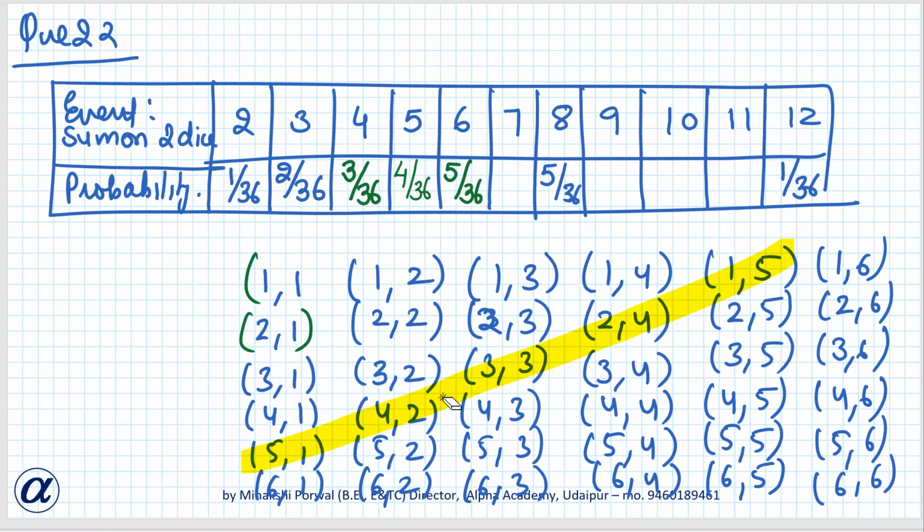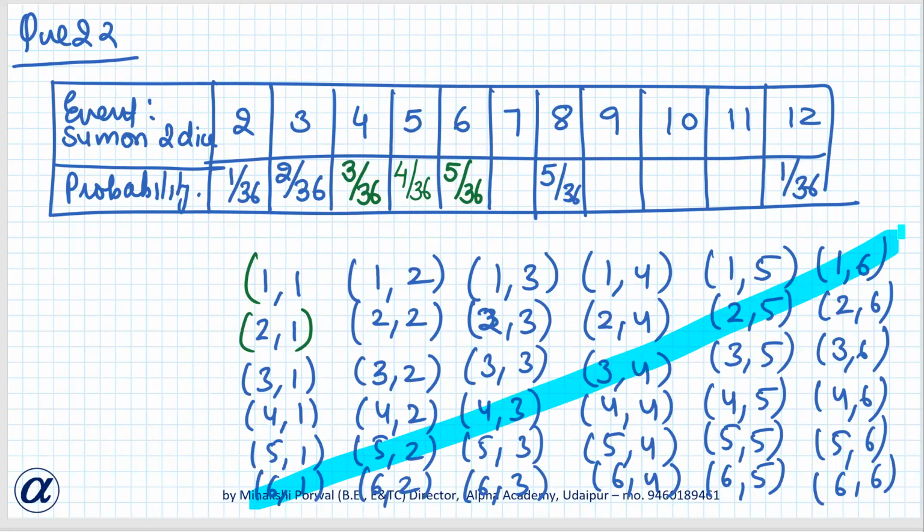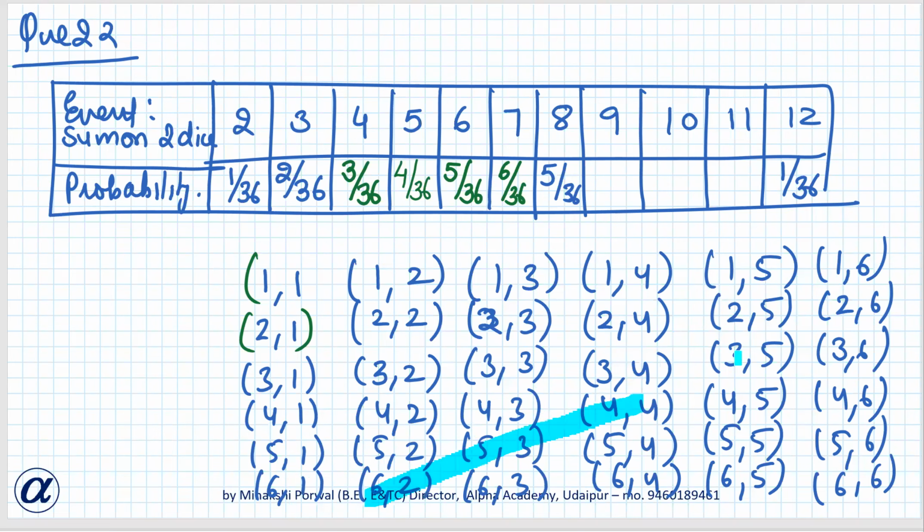Okay. How many ways can we get 7? 6, 1, 5, 2, 4, 3, 3, 4, 2, 5 and 1, 6. So this way, this many ways we can get 7. So 1, 2, 3, 4, 5, 6. It will be 6 by 36. Now, how many ways can we get 8? 8 is already given in the question. 6, 2, 5, 3, 4, 4, 3, 5 and 2, 6. So 8 we can get 5 by 36 ways.